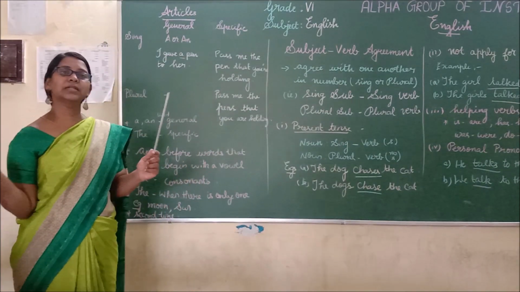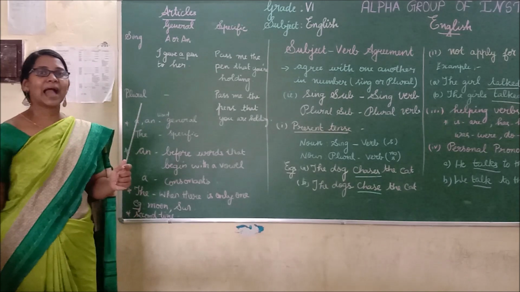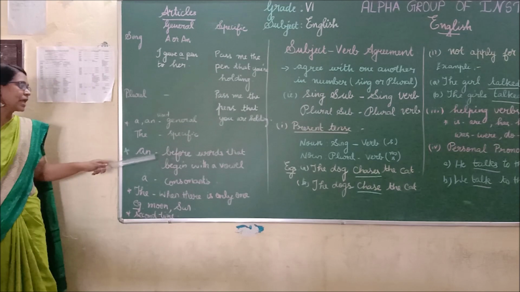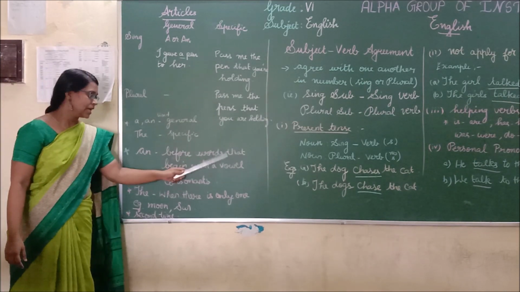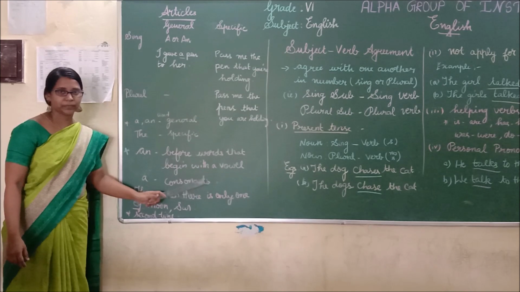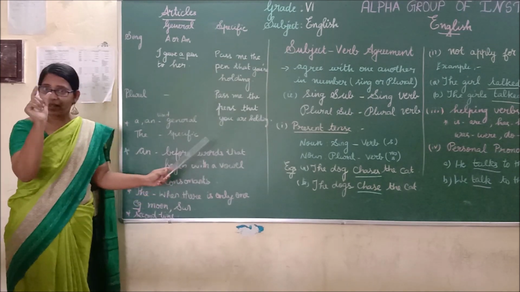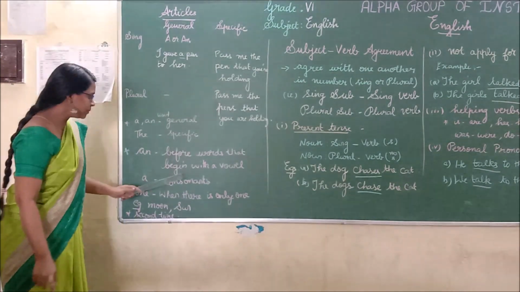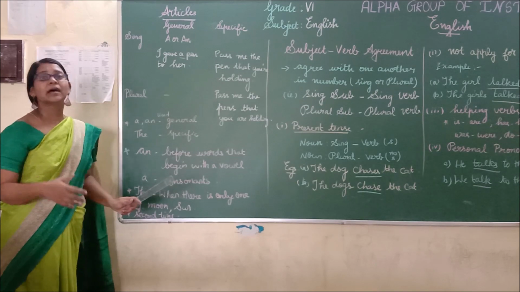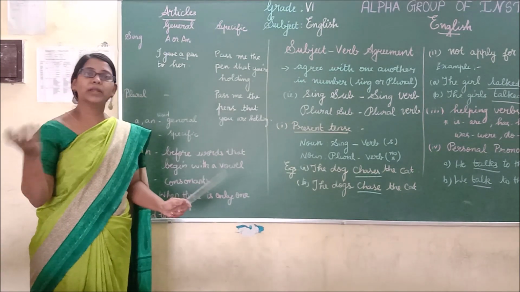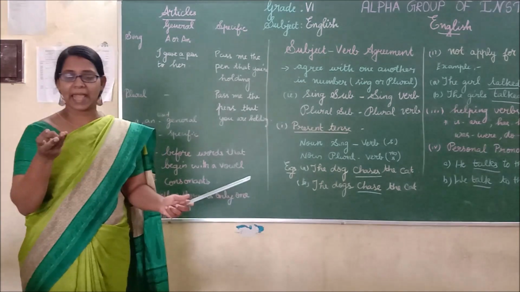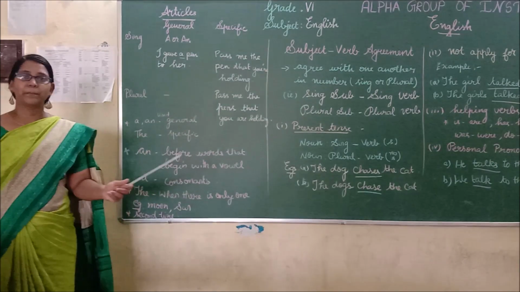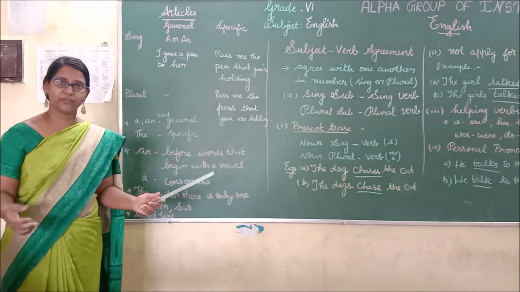That is, what are vowels? Yes, you are correct. A, E, I, O, U. Yes, you have seen so many examples, isn't it? Okay. An is used before words that begin with a vowel sound. You should not only look at the starting letter, you have to see the sound of the word. Similarly, a is used before consonant sounds. That is, what are consonants? Apart from A, E, I, O, U, the rest of the letters are consonants. Example, B, C, D, F, G.